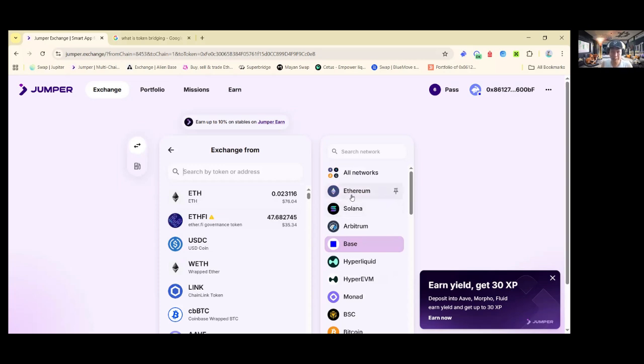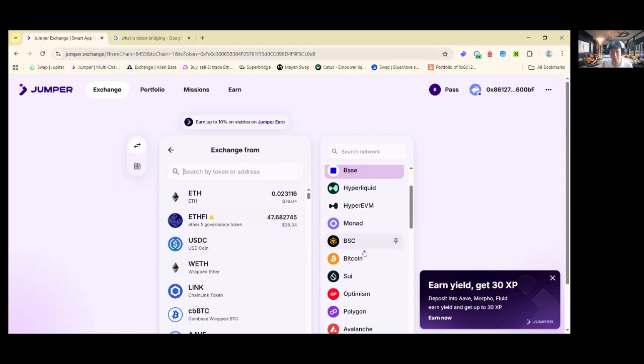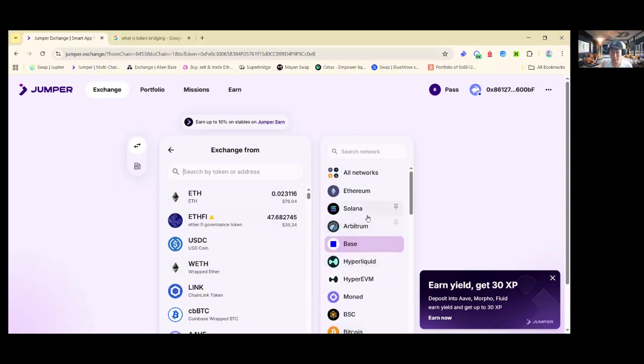Now, that is the tutorial on how to bridge, but again, I'm going to show you another one which is much faster, because I think on the Ethereum mainnet it takes some time, and it's quite expensive as well. It takes time and it's also a little bit expensive compared to the layer 2.